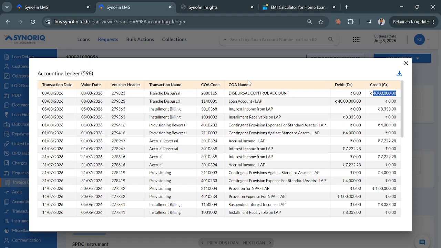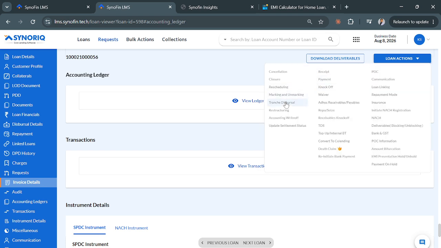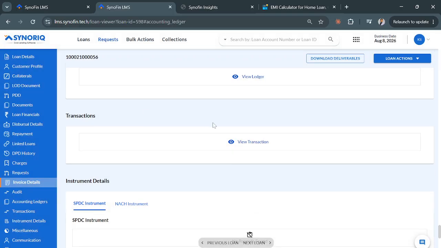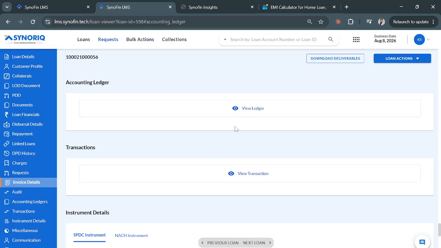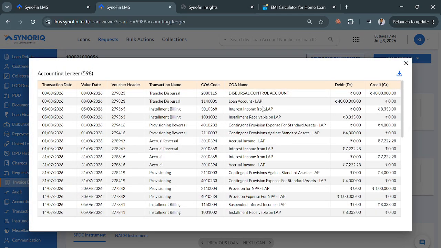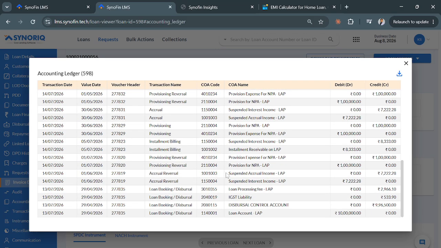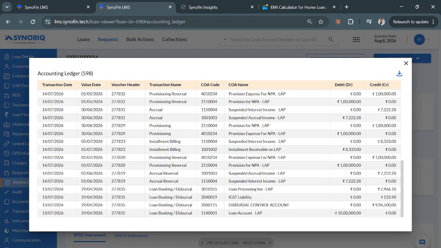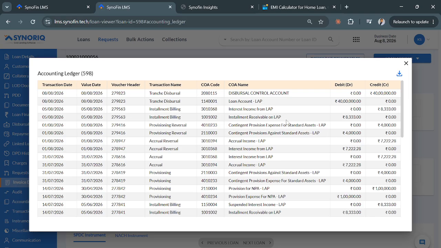So these are accounting entries. If we would have adjusted charges while creating the tranche, so there was an option of adjusting charges here, right? If we would have chosen these to be adjusted, then there would have been accounting entries of charges also. Here, the charge would have been booked and the liability would have reduced, just like a new loan. While creating a new loan, we can adjust charges, right? So the liability of payment would reduce. Similarly, in tranche also, the liability of payment would reduce if we adjust charges. Clear? So these are the accounting entries of a tranche.